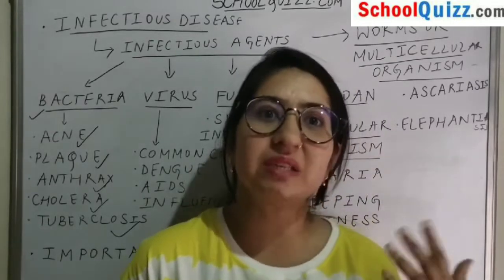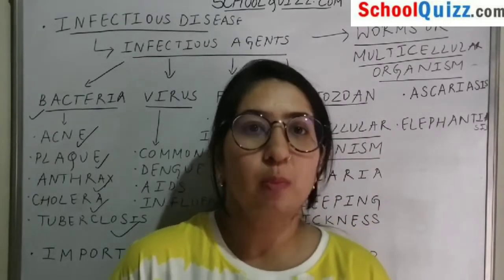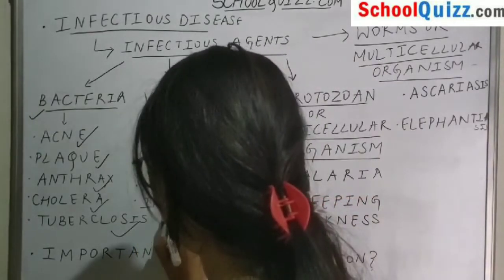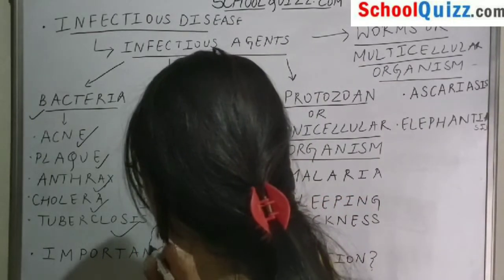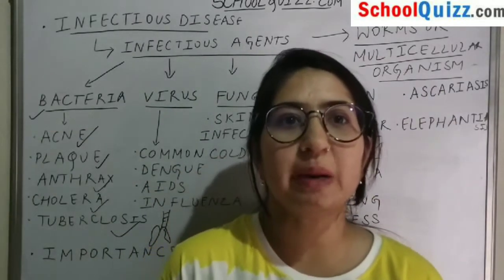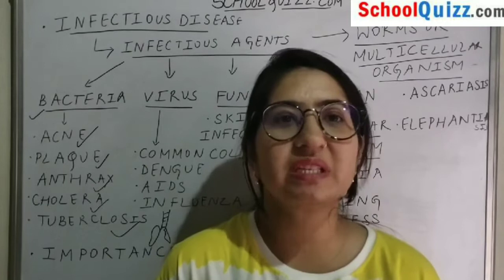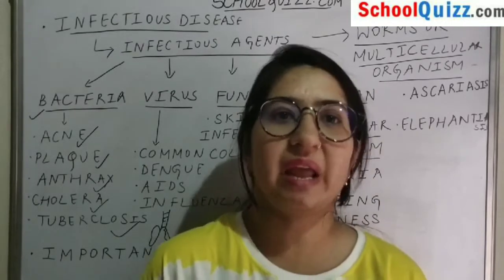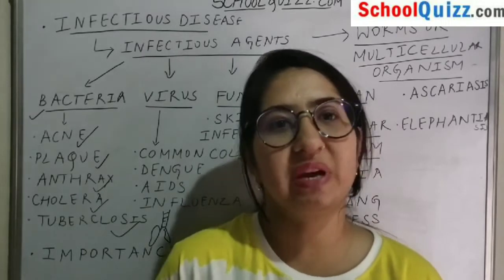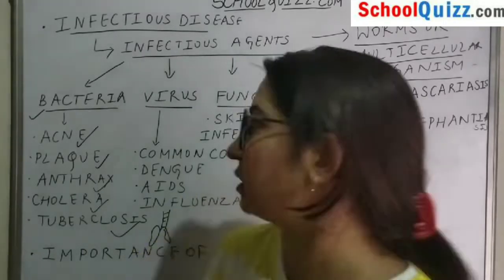But why does it become so deadly? Because it attacks the respiratory tract, meaning the air pipe and lungs. These get choked up and affected, and because of that a person has a lot of difficulty in breathing.